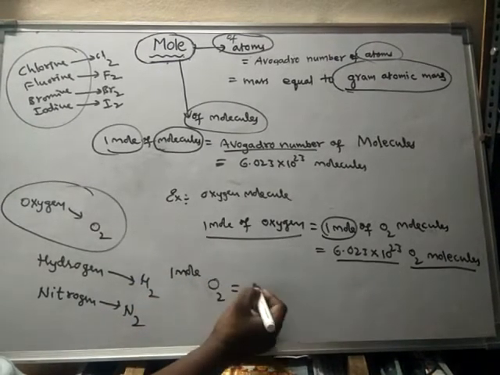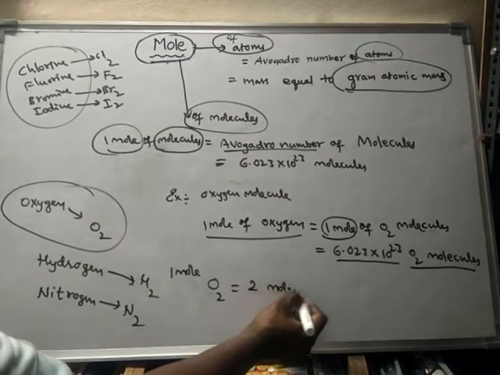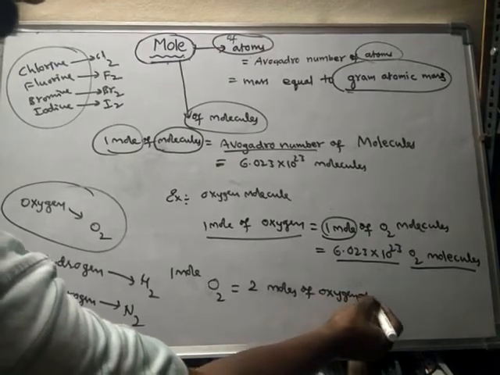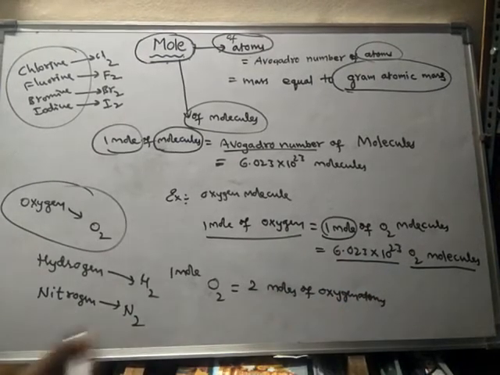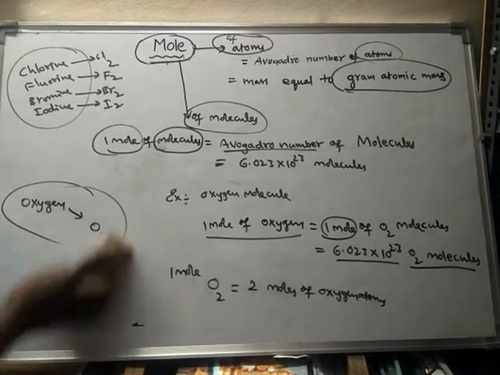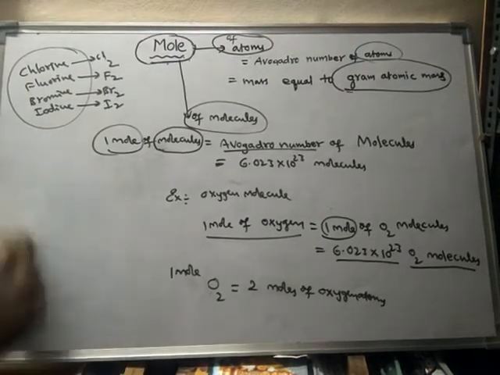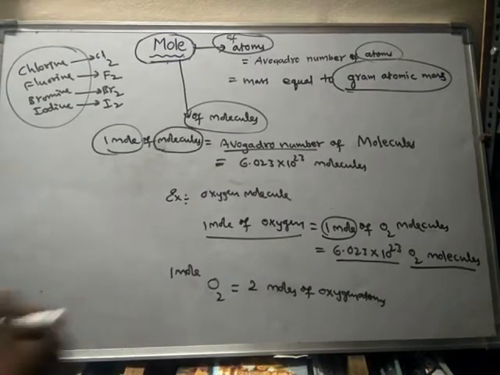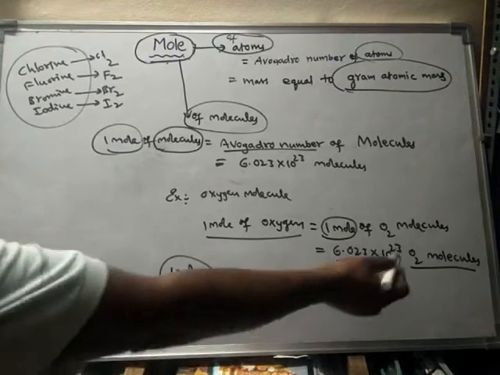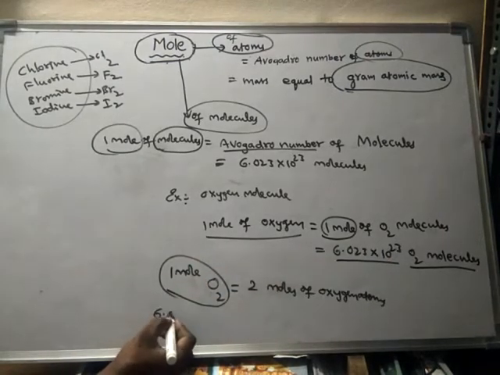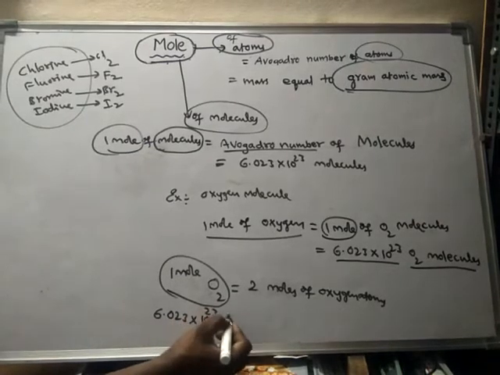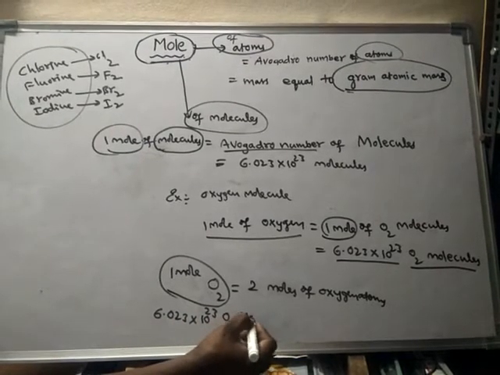equal to 2 moles of oxygen atoms. Okay, 1 mole of oxygen is equal to 2 moles of oxygen atoms. That means 1 mole of oxygen means 6.023 into 10 to the power of 23 O2 molecules.